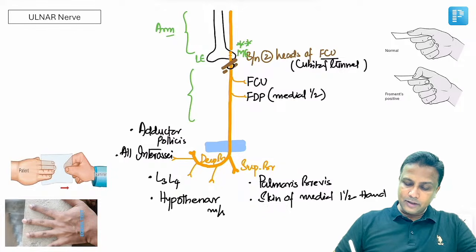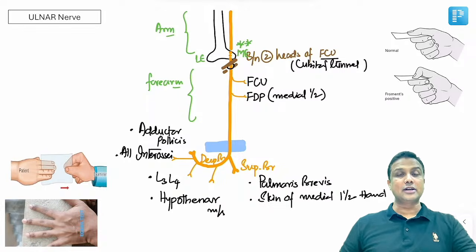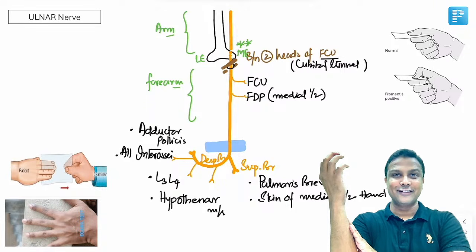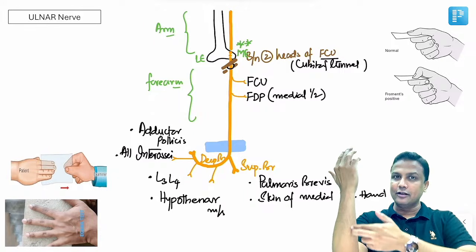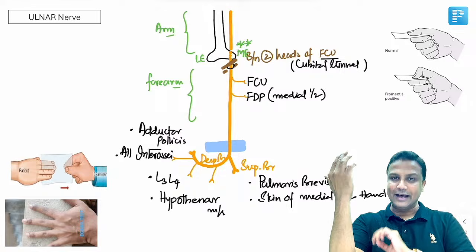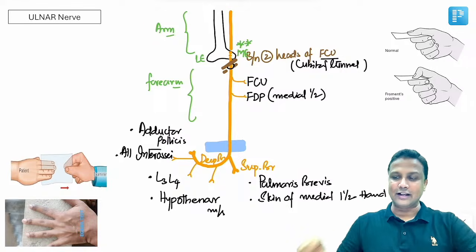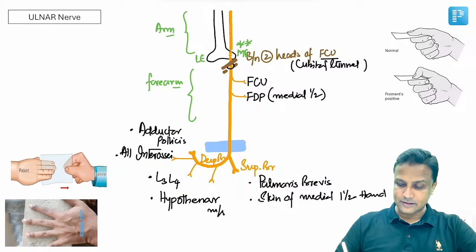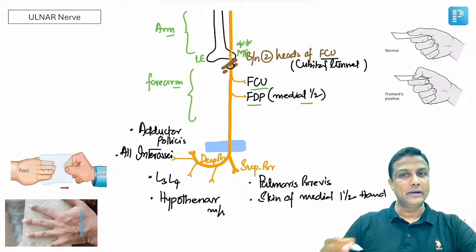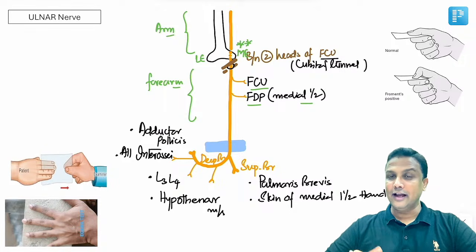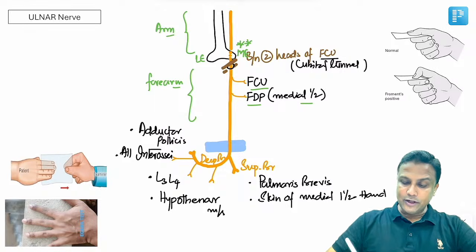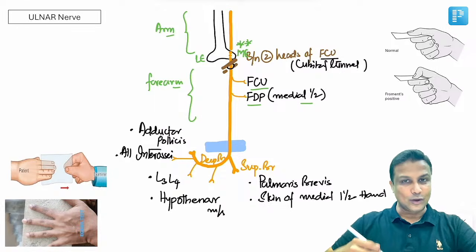Now in forearm, remember, ulnar nerve will be supplying to the muscles in anterior compartment. Which compartment? Anterior. But not all the muscles. It is supplying to medial 1.5 muscle. Now that one muscle here will be the flexor carpi ulnaris muscle, and another one will be the flexor digitorum profundus muscle, but only half, that is the medial half of that one. So in the forearm, it is supplying to 1.5 muscle in the anterior compartment. Then another point to remember here, चलिए आगे बढ़ते हैं, कहानी को आगे बढ़ाते हैं.